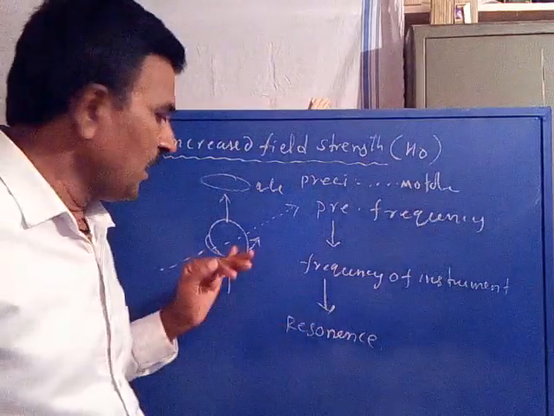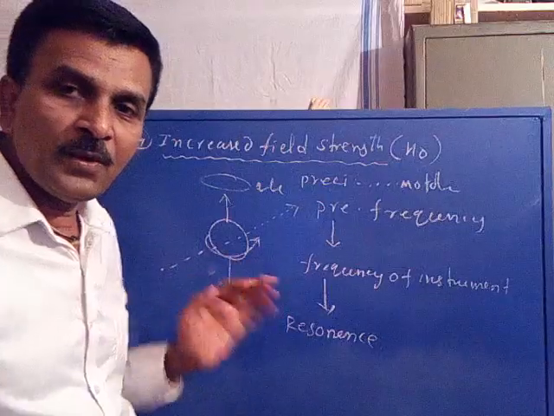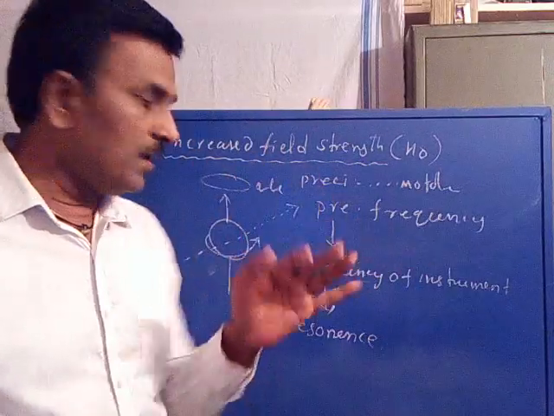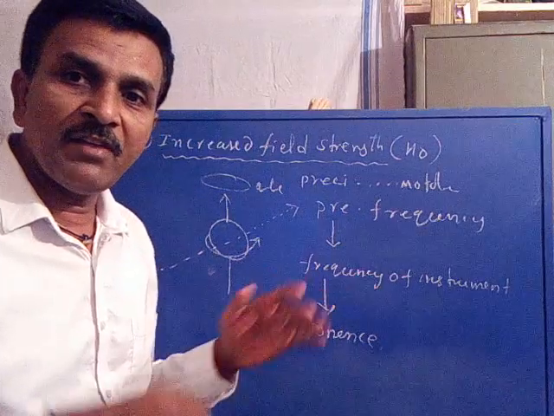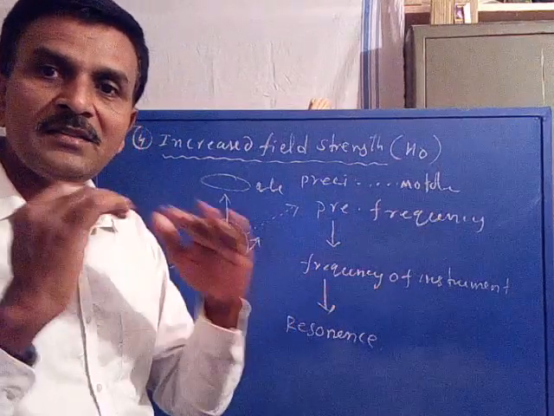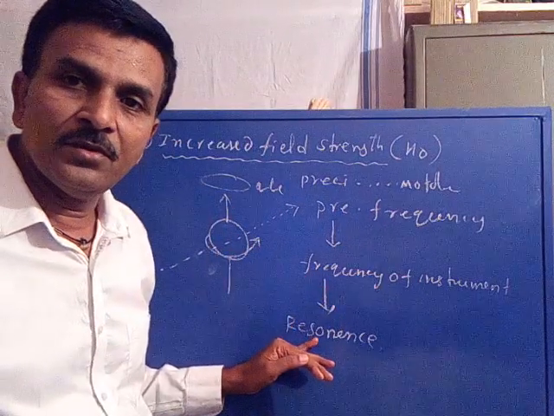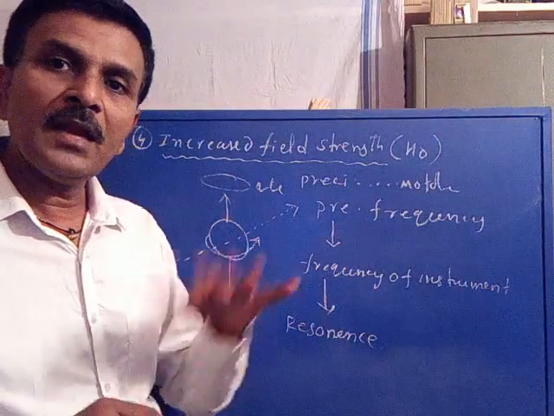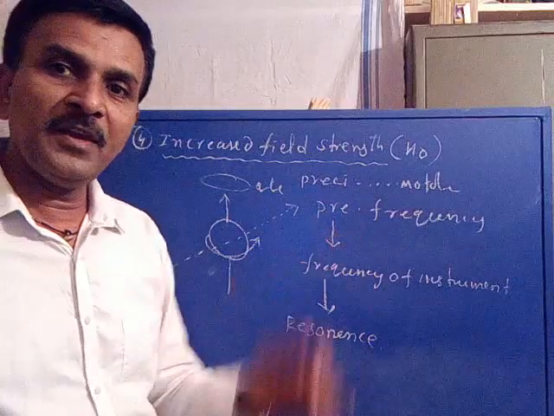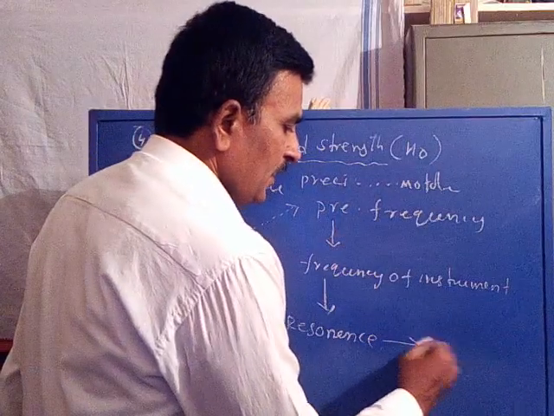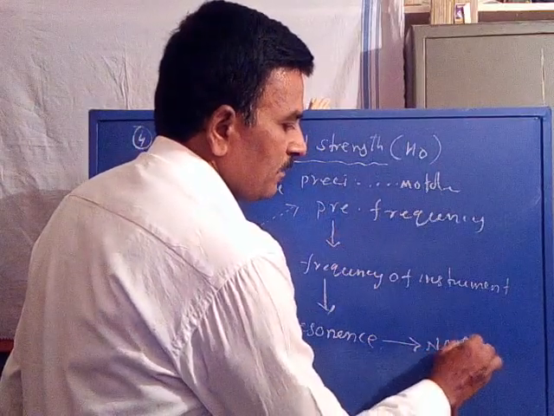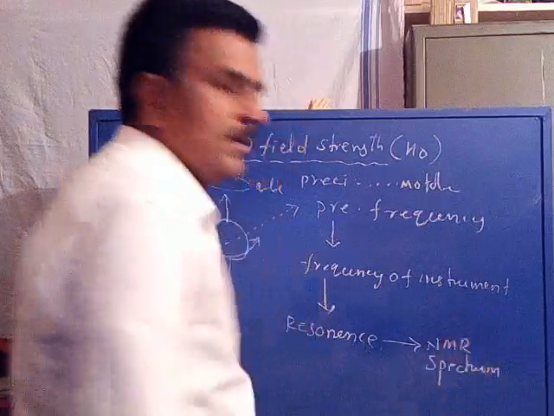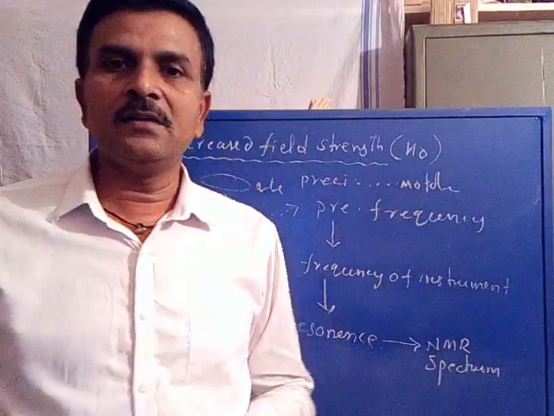That means when the speed of nuclei rotation, that is the precessional frequency, becomes equal to the frequency of the instrument, the condition is called resonance. Only under the resonance condition can we get the spectrum. The NMR spectrum is obtained only under the conditions of resonance.